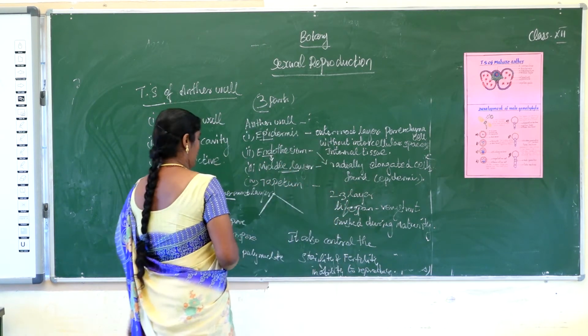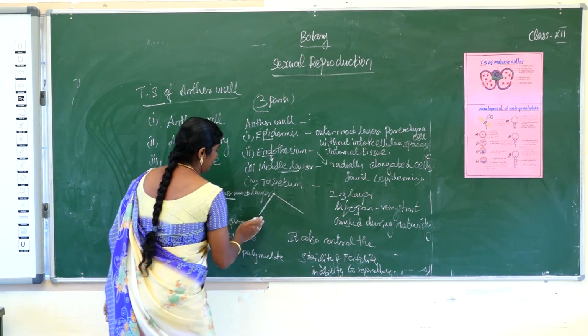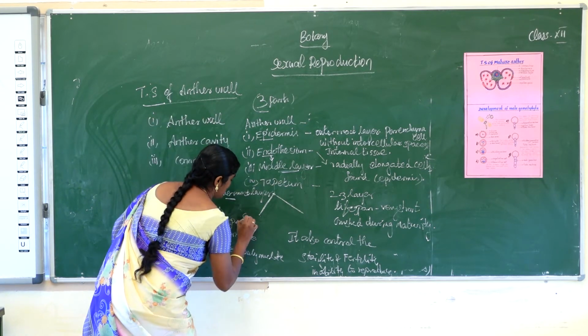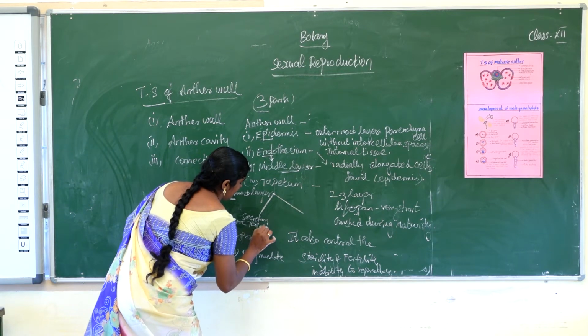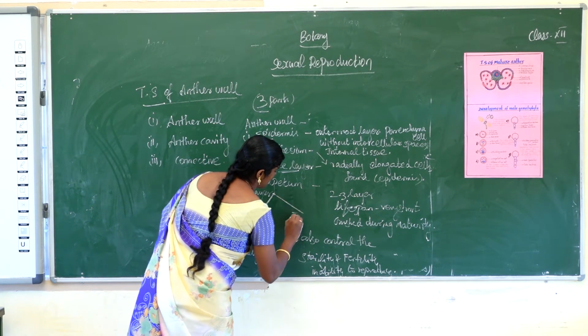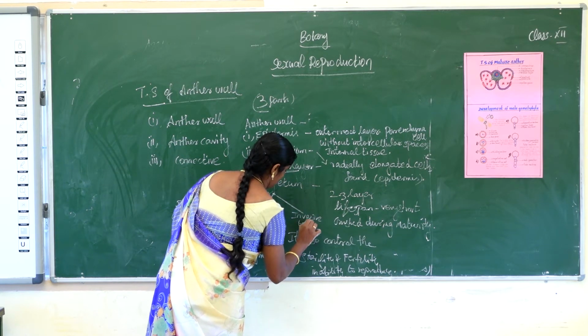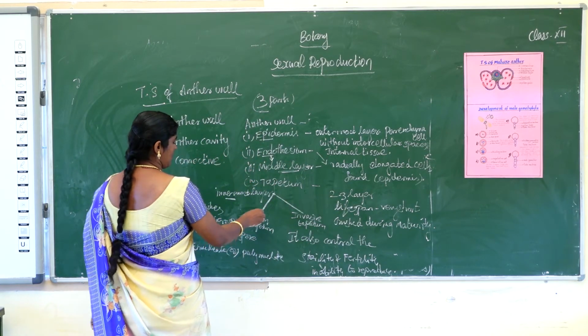Okay. Next one, the tapetum is divided into two types. First one, secretory tapetum. Next one, invasive tapetum. What is the use of the secretory tapetum?